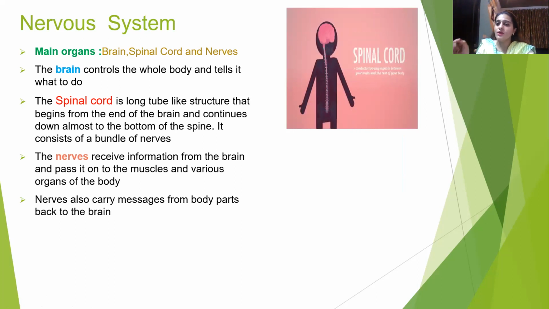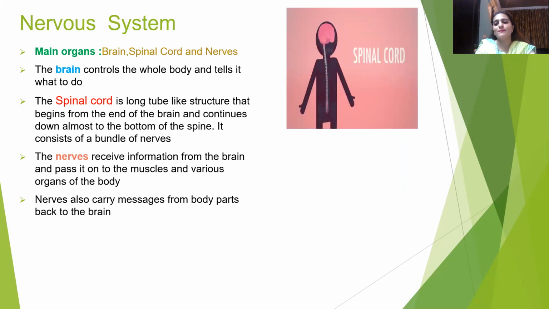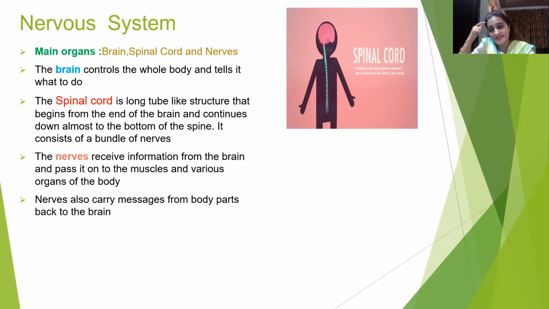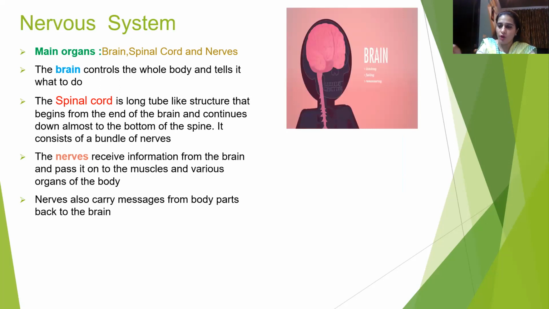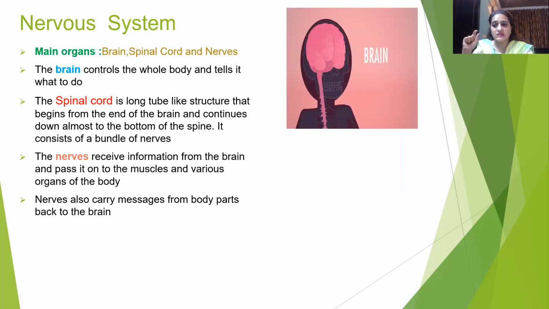Why? Because your sense organ, the skin, is the largest sense organ. We know that it will pass on the message to the brain that yes, there is a danger, you have touched something very, very hot and you can burn your skin, and your brain will send a message in a fraction of seconds to take away your finger or remove your finger back. So this is the function of these nerves and the brain.